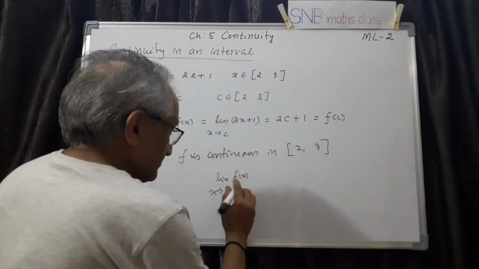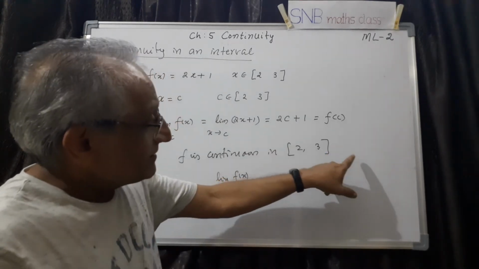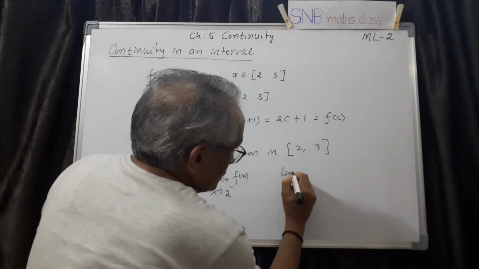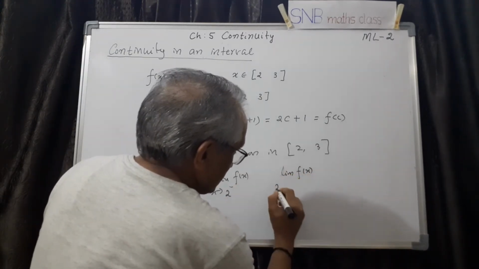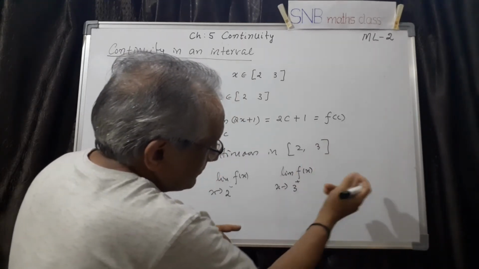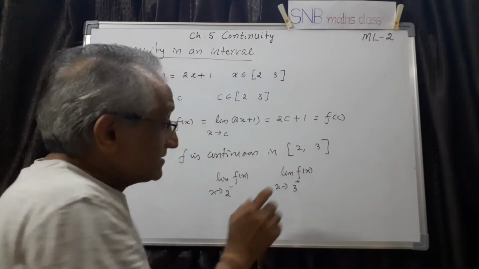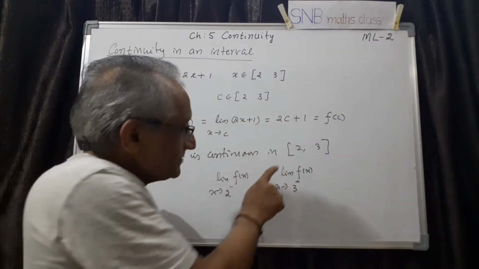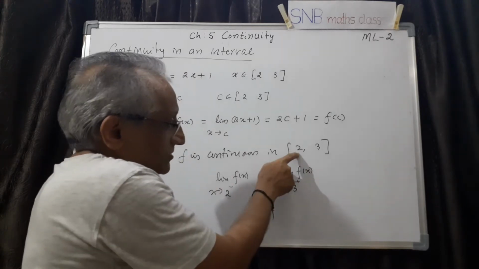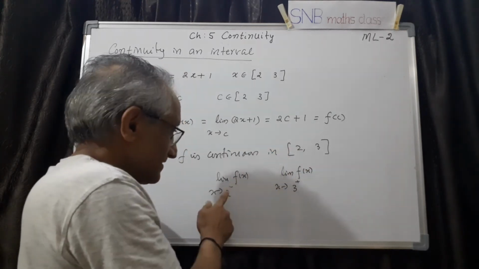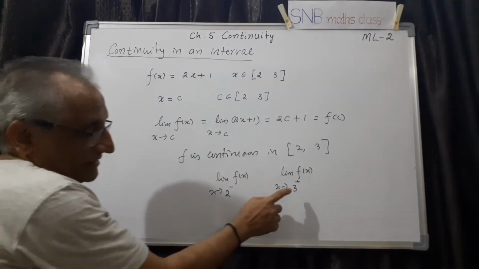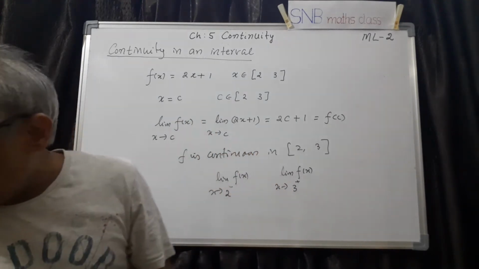So here it is minus, I am sorry. And here I cannot take the plus limit. So these two have no meaning, and you should remember that. x tends to 3 plus has no meaning because I cannot take any value more than 3. So in case of a closed interval, I can find the limit as x tends to 2 only right-handed, but I cannot find the left-handed one. Similarly for the other end. This is the understanding which you should have.